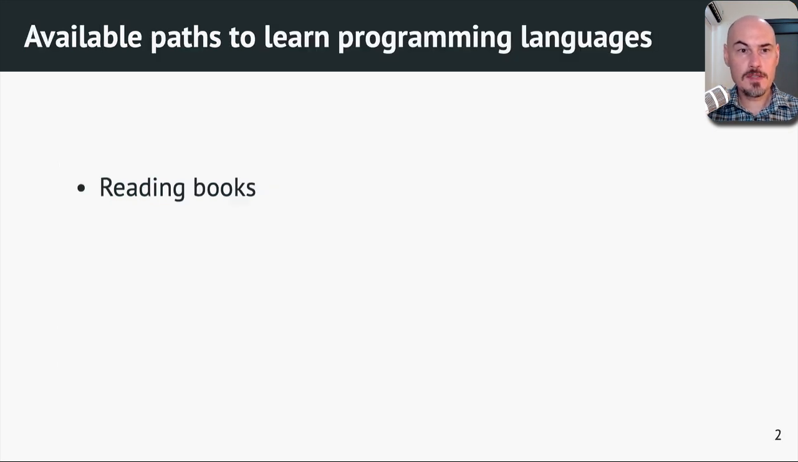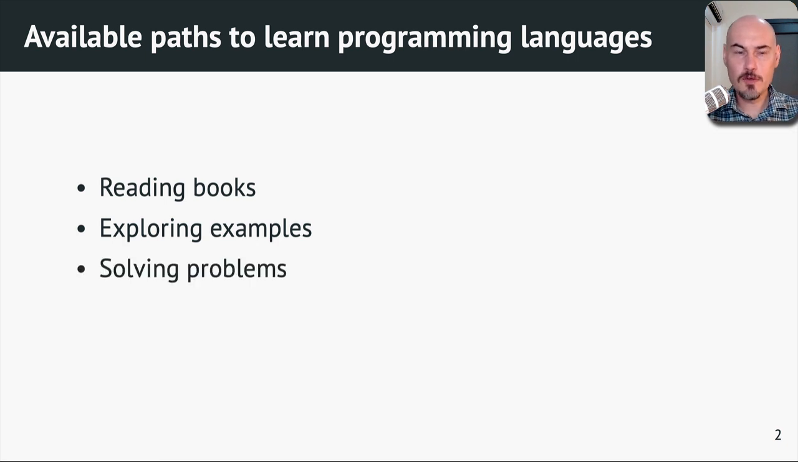So, when one wants to learn a programming language, the first path is to read books. You can find a lot of books in our Rust community. There is the beautiful The Rust Programming Language book. There is also Rust in Action. There is the Programming Rust book, and there are many others. You can easily find them. Then you can also explore examples. When you look at them, when you play with them, and you try to do something on your own around those examples. But I'm a proponent of the third path, namely solving problems.